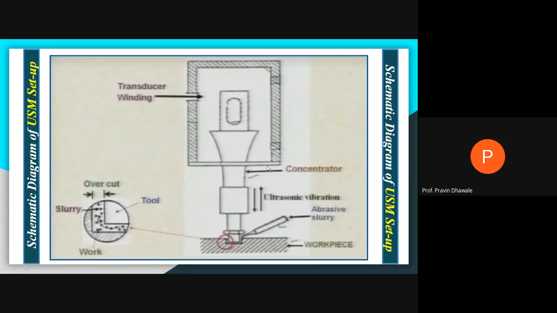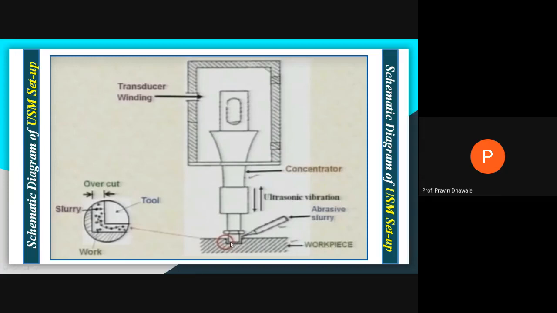This is the transducer, the magnetostriction transducer. This is the connector, which connects the tool, or mounts the tool in a tool holder, right? And this transducer provides certain vibration, ultrasonic vibration. This is the tool, this is the workpiece. A gap is maintained between them.